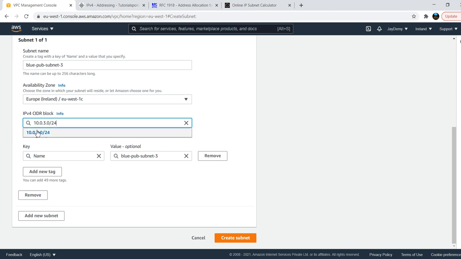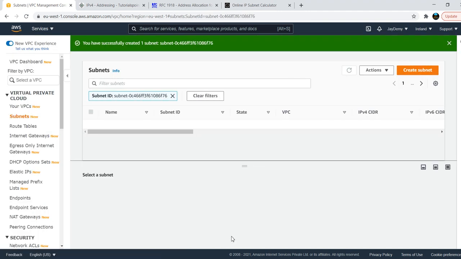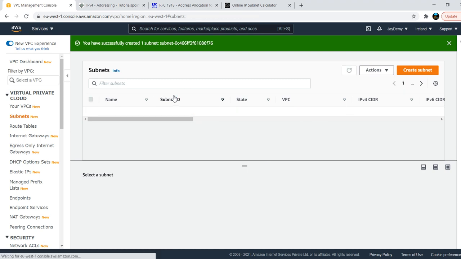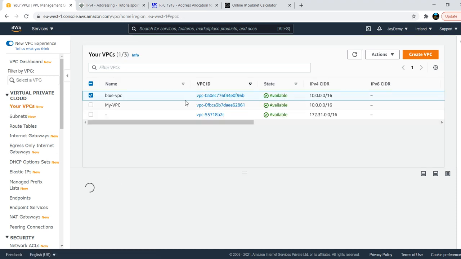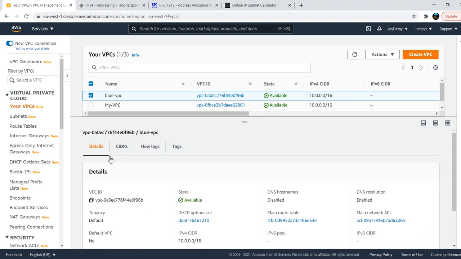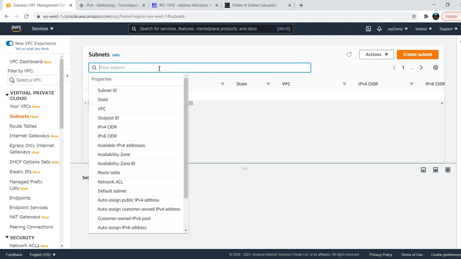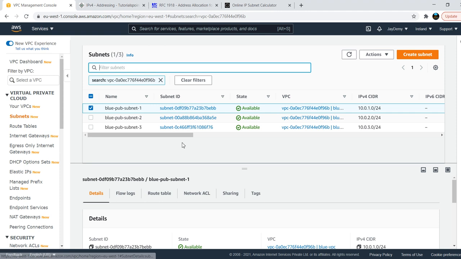Why is it not giving? So you understood, right, why we need to use 28 or 16. Now we will see what subnets we have created in this particular VPC. This is my VPC ID, and this VPC ID is unique. Name you can give to any VPC, the name is nothing, we are giving it just for our understanding. So we will go to the subnets and filter with the VPC ID. Then we will understand how many subnets we have created. So three subnets we have created with 3 IP address ranges.